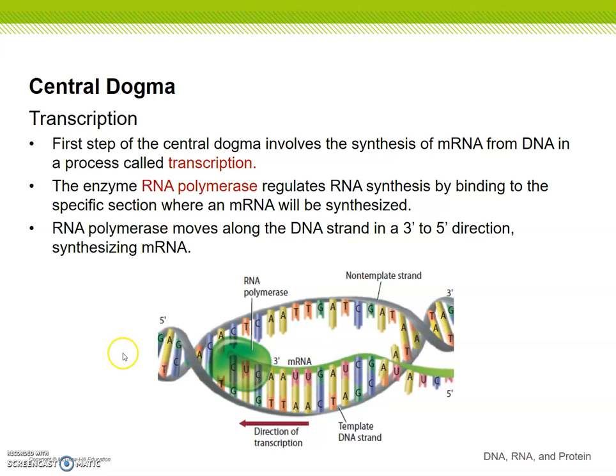If you follow my mouse here, if there's a C on the DNA, it makes a G on the RNA. If it's a G on the DNA, it makes a C on the RNA. A to U instead of T. T goes to A. C to G, A to U, A to U, T to A, T to A, and so forth. It's just like when we talked about the complementary strands last time around. It makes complementary strands of RNA.